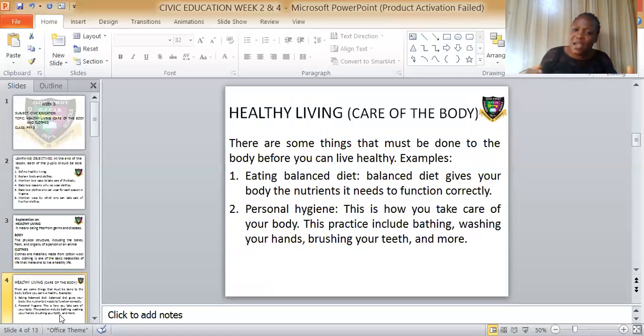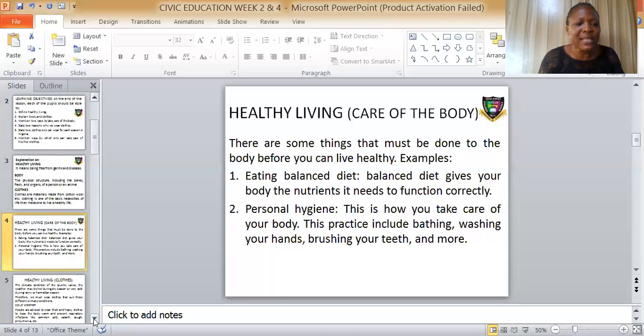You bathe, you wash your hands, you make sure you brush your teeth, and when you are bathing, you wash your armpits, the corner parts of the body. As girls, we are told not to wash our private part with soap, but you can use your hand to wash the corners. So that people around us will not perceive bad odor. And we also live healthy. Now, let's move to the next one.